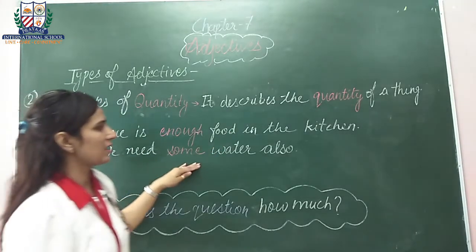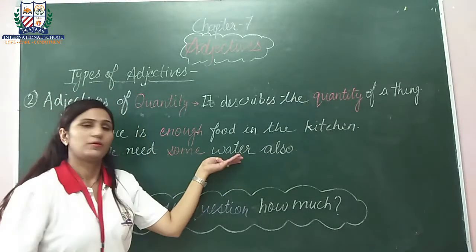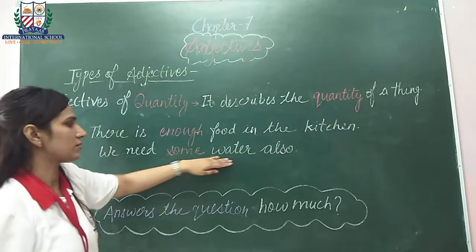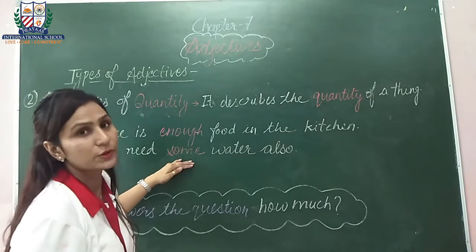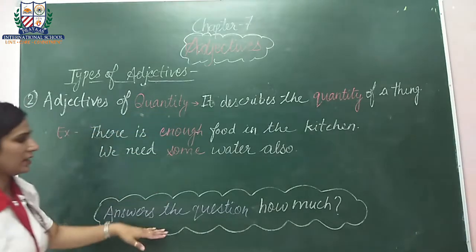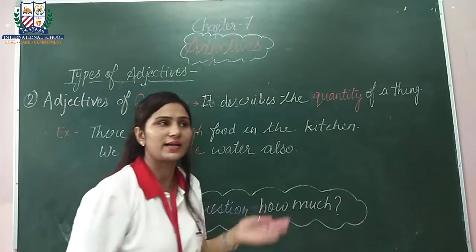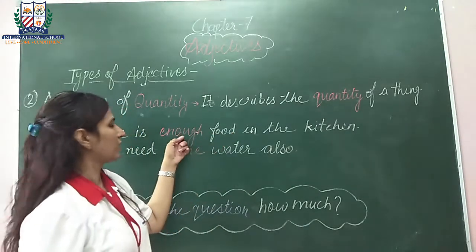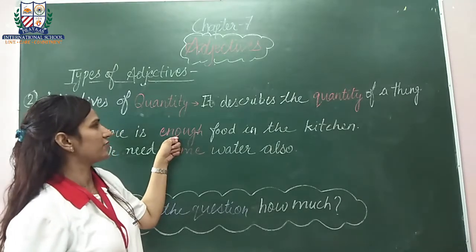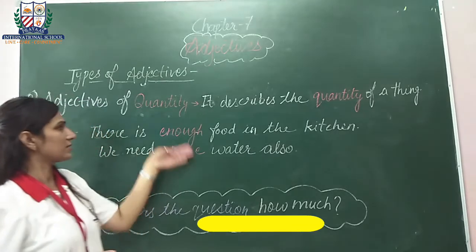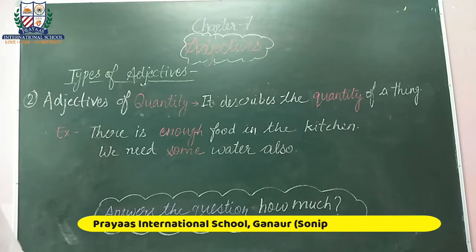See next, we need some water also. Water is our noun here, and we are using some before it. Some water. So some is our adjective of quantity. So let's see what is the conclusion. Adjective of quantity answers the question how much. Question is how much food? Answer is enough. So enough is our adjective of quantity. How much water? Answer is some water. Some. So this is our adjective of quantity. So next we will study adjective of number.